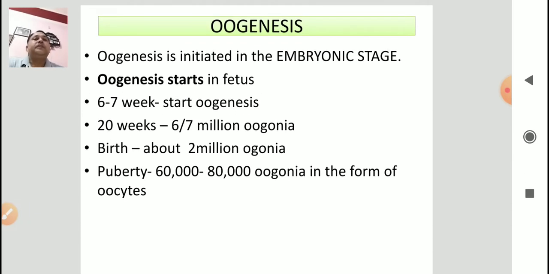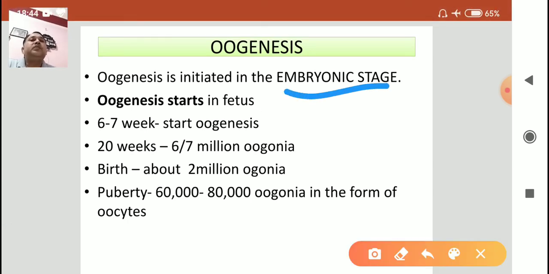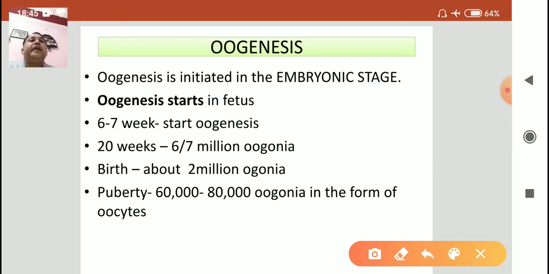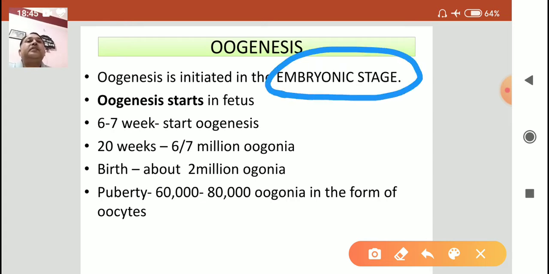The most interesting part of oogenesis is that it takes place during the fetus condition, that is, when a female child is inside the womb of her mother, in the embryonic stage.